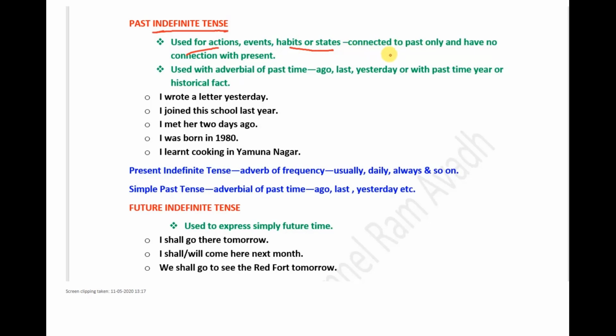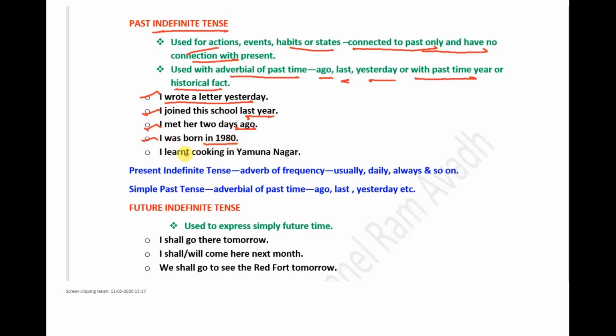All these actions, events, habits, or states are connected with past only with adverbials of past time, for example, ago, last, yesterday, or with a past year or historical fact. The examples are: I wrote a letter yesterday, I joined the club last year, I met her 2 days ago, I was born in 1980.